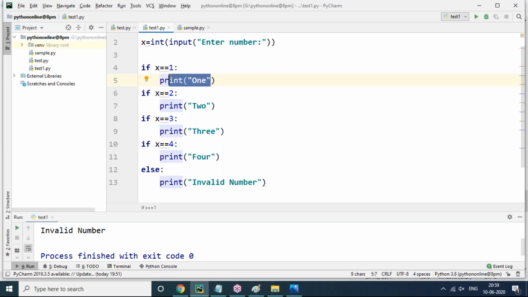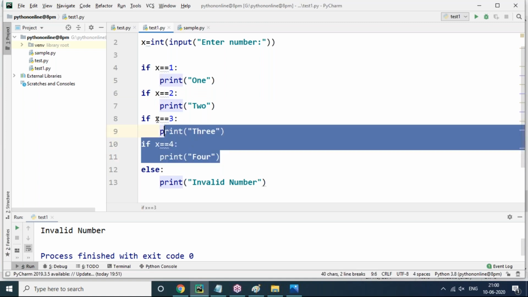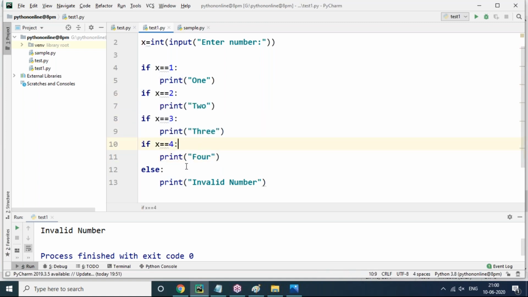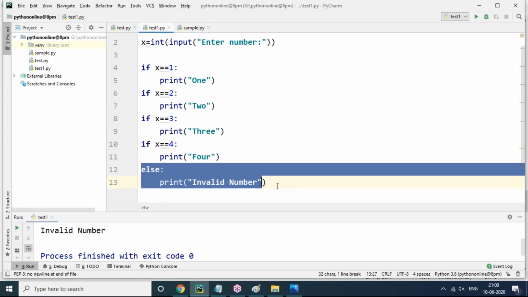But according to the programming logic, if one of the if conditions is tested true, the other ifs need not be checked. But what's happening here is that if I enter number 1, 1 equals 1 is true, and 1 is printed. Even so, it goes on to test the next condition, 1 equals 2, which is false. Again it checks 1 equals 3, false, and 1 equals 4, false. Because of these false statements, control will jump into the else block.